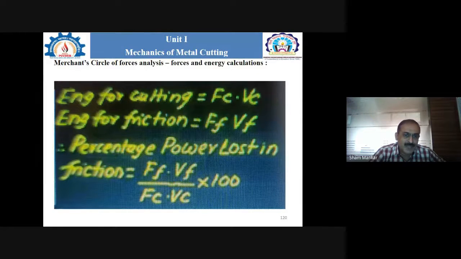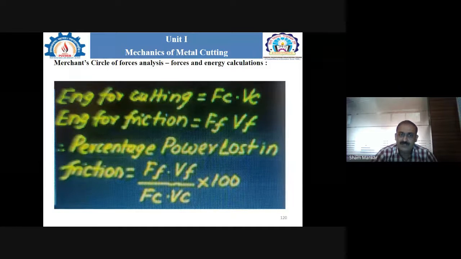Apart from that, to find the percentage of power loss in the friction, the formula is the ratio of friction force into friction velocity, divided by the cutting force and the cutting velocity, into 100.